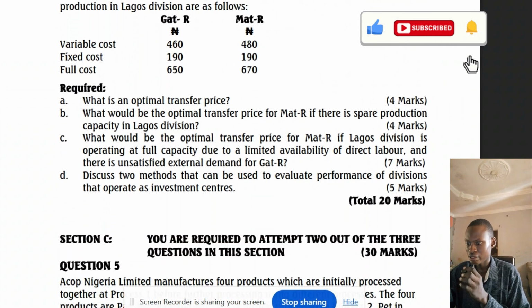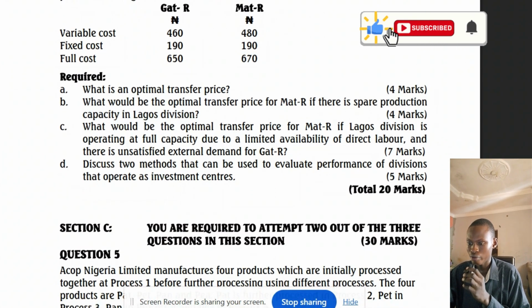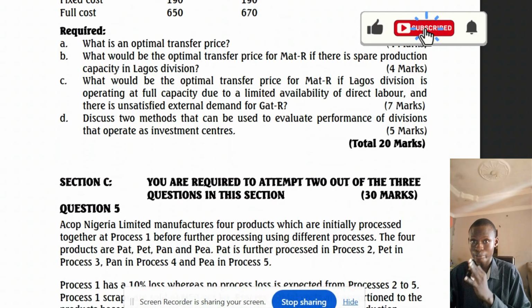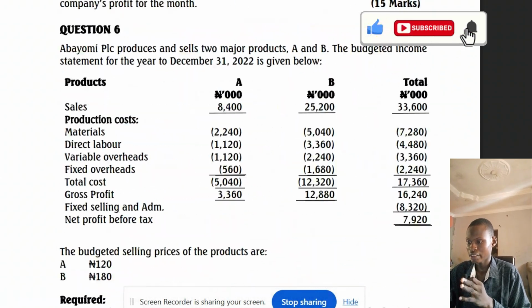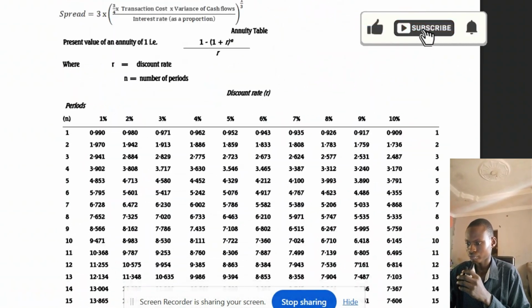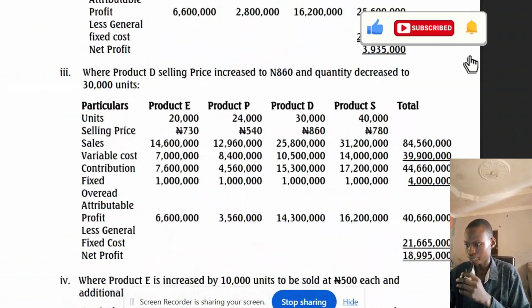The last one, they said discuss two methods that can be used to evaluate performance of divisions that operate as investment centers. The two methods are ROI and residual income. ROI is return on investment, while RI is residual income. Like in another video, I'll be explaining those. I haven't explained ROI and residual income yet. So let's just see the way they answered theirs. Let's see how they answered it here.